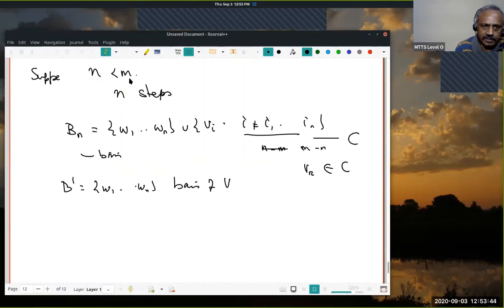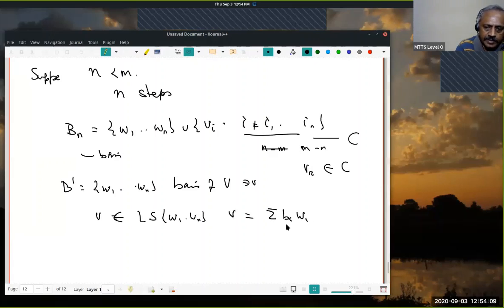Because remember, m is strictly greater than n, therefore there is at least one element here. Call it Vr. Now Vr is an element of V, and W1 to Wn is a basis of V. Therefore Vr is in the linear span of W1 to Wn, which is the same as saying Vr is equal to summation ai Wi, i equal to 1 to n.